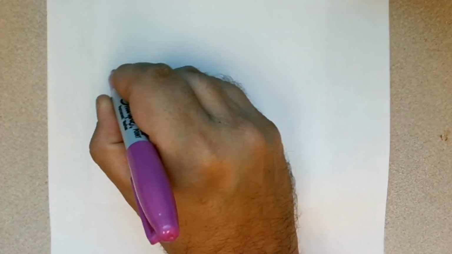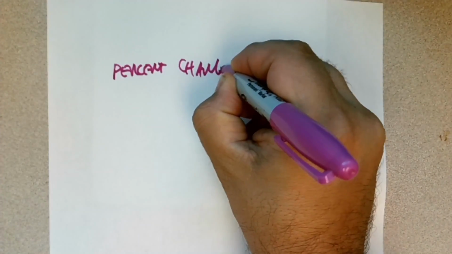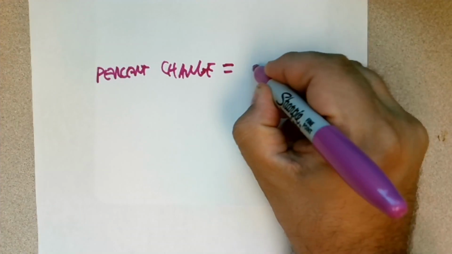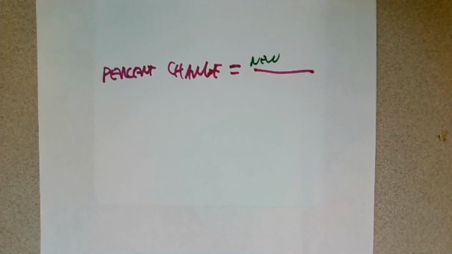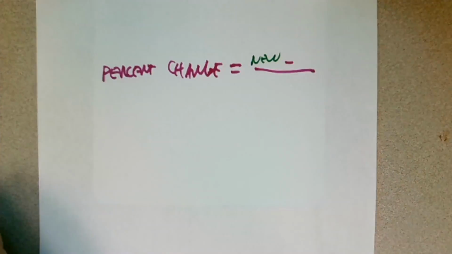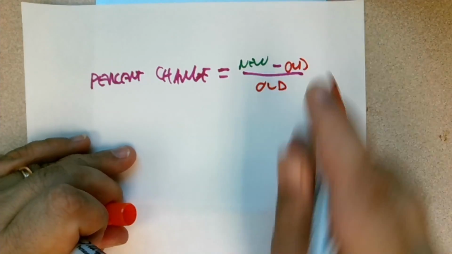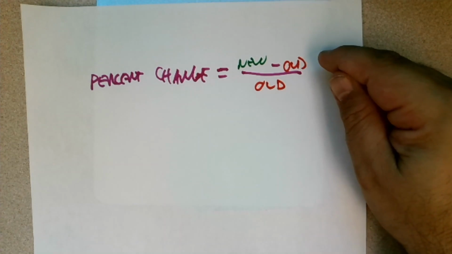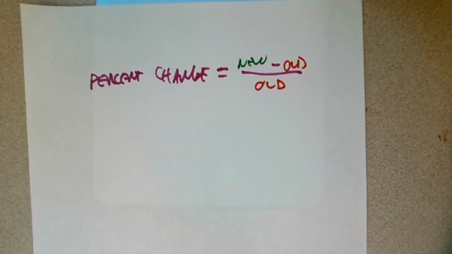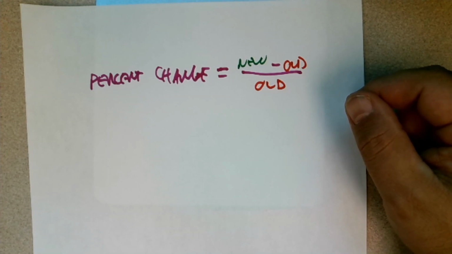So percent change is relatively simple. We take whatever the new value of something is, we subtract the old value, and divide by the old value. Right? So what we're doing here is this is telling us the absolute change, new minus old, in units of the quantity we're looking at, how much it changed in absolute figures, but turning it into a relative figure because we want to know if that's significant or not.